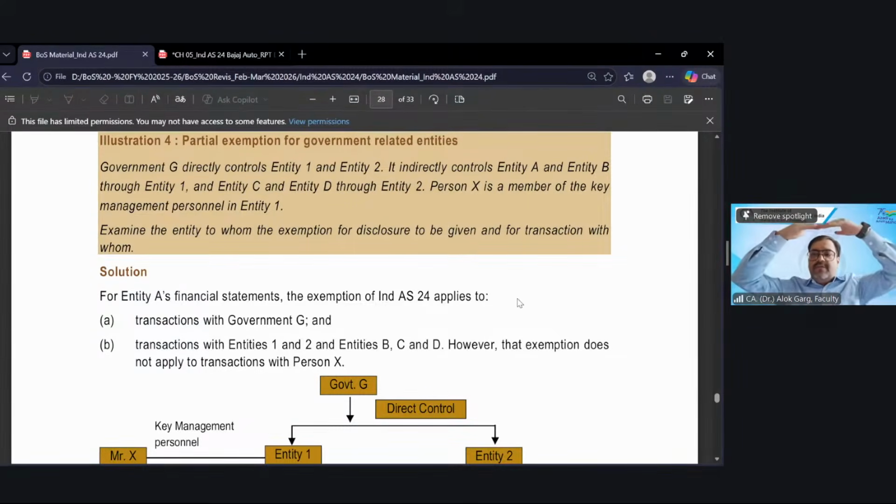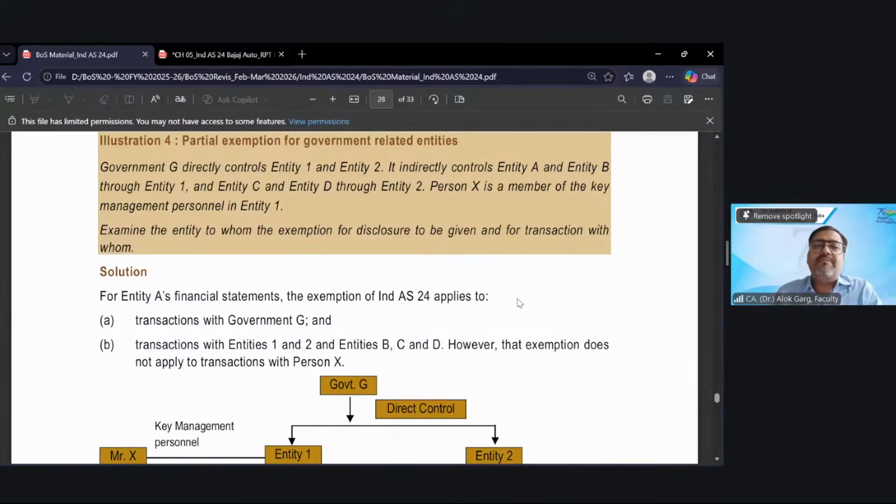So this is a government. This government has two subsidiaries, 1 and 2. And entity 1 is controlling step subsidiaries A and B, and entity 2 is controlling C and D. So how many total subsidiaries does this government have? Two direct subsidiaries and four indirect subsidiaries. So this government has two children, and how many grandchildren? Four grandchildren.